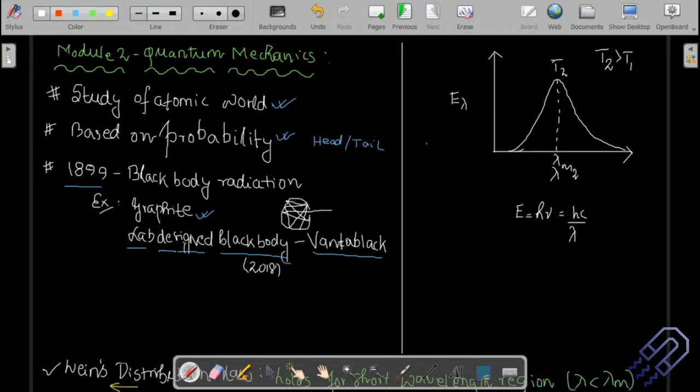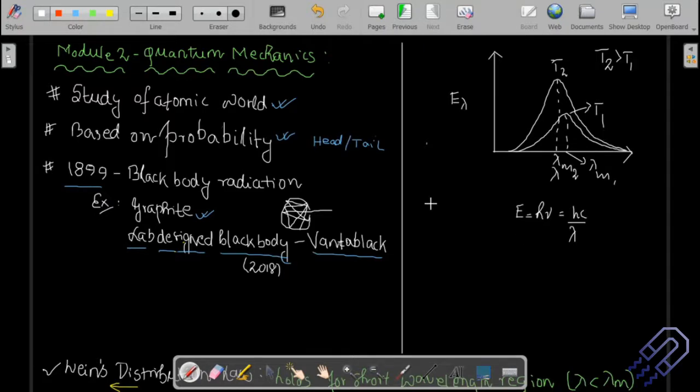Now, if the temperature T2 is greater than T1, that means T1 is a lower temperature. If the temperature is lower, it's going to emit less energy, but the peak will be shifted towards the higher wavelength region. So I will mark this as lambda m1, and this is at temperature T1.